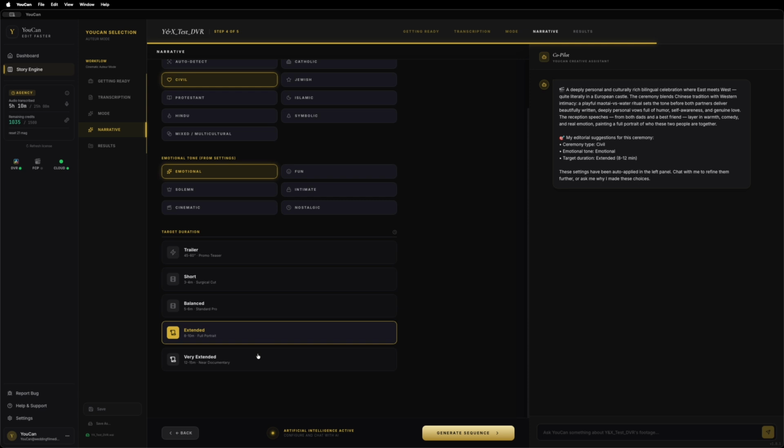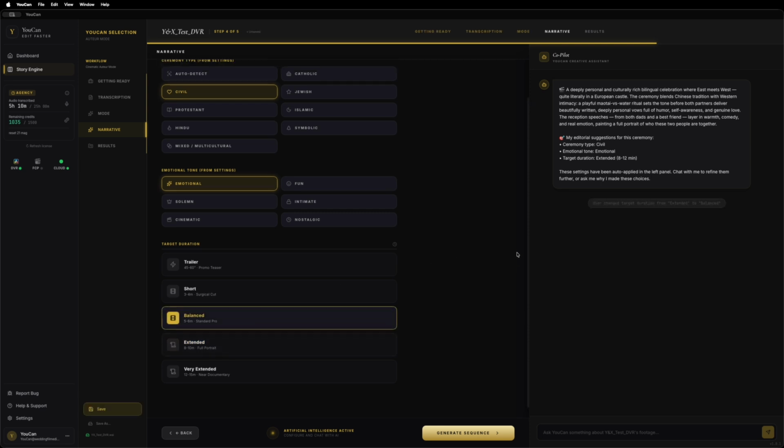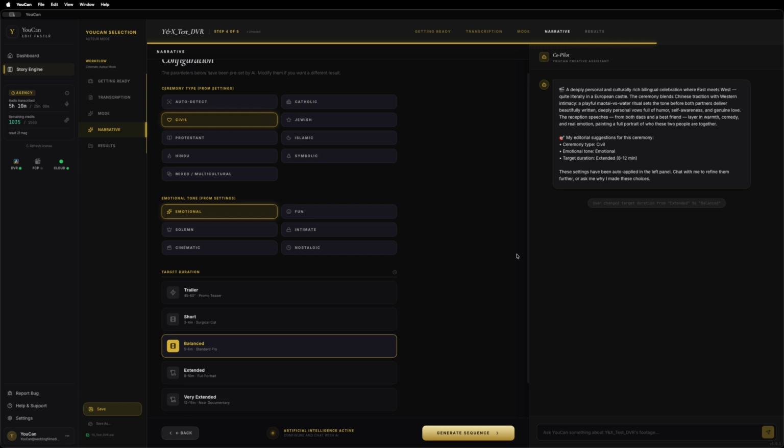The cost is small, and it varies depending on the length of your transcript. Of course, you're still the director. You can confirm what the AI proposed, or change any of the 3 fields if you want a different cut. But 99 times out of 100, the synthesis is already accurate, and you just review and continue.